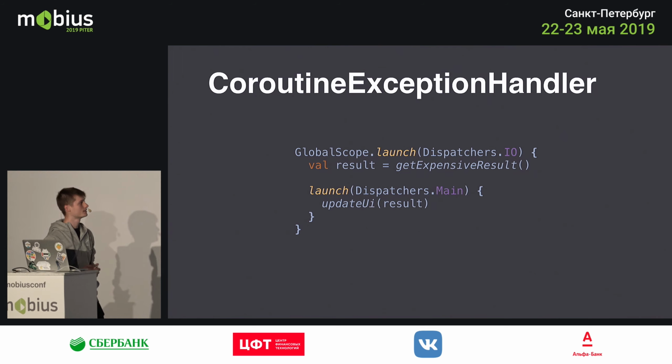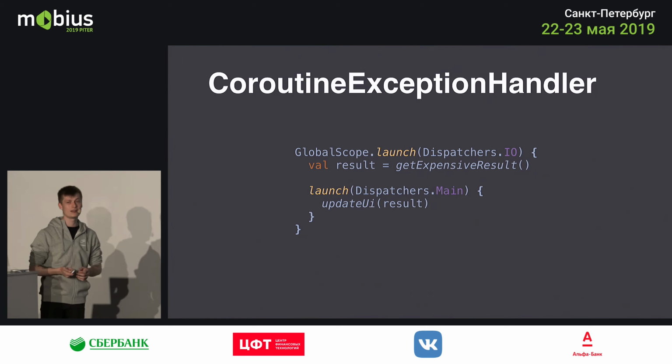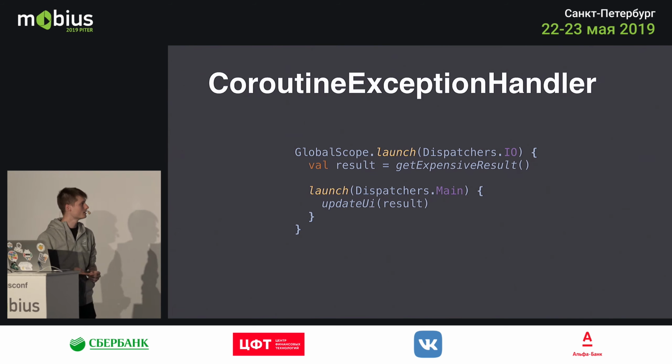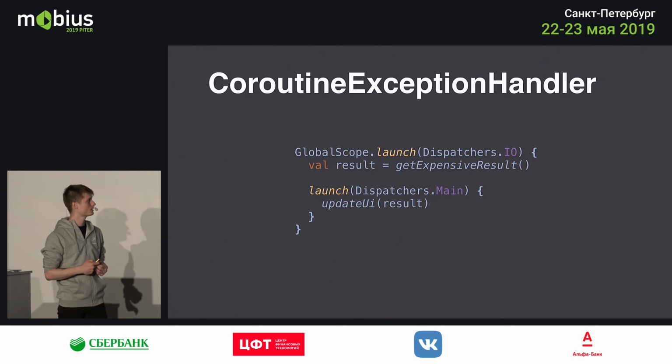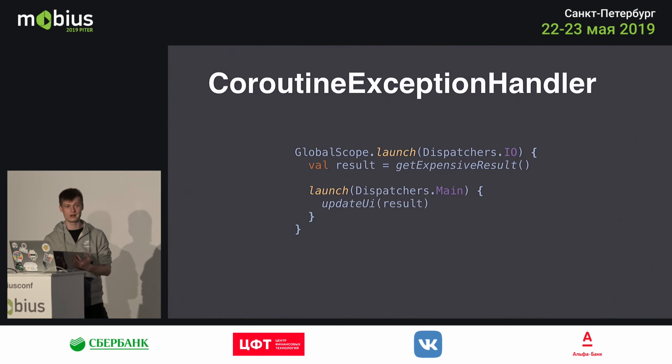I get the result from a blocking function called getExpensiveResult, and then after I get the result, I just simply launch back to the main thread and I say update UI with the result. So this is pretty much what you have to do to handle some heavy work in the background and then update the UI. It doesn't take a lot of code, and it doesn't take a bunch of callbacks or a bunch of Rx complications to do this.